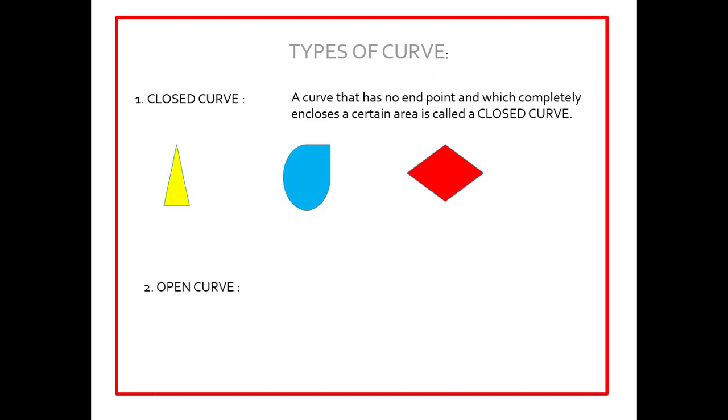Next we will discuss the open curve. A curve that is not closed is called an open curve. Here we can see that the starting point and the ending point of this curve are two different points, so it will be an open curve.